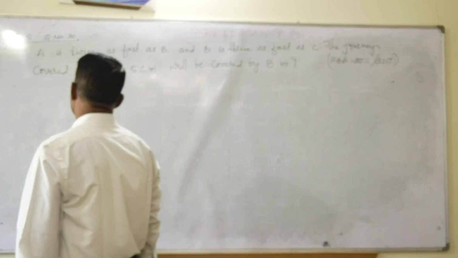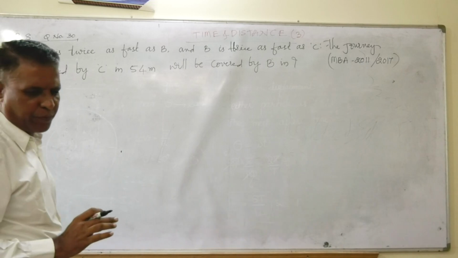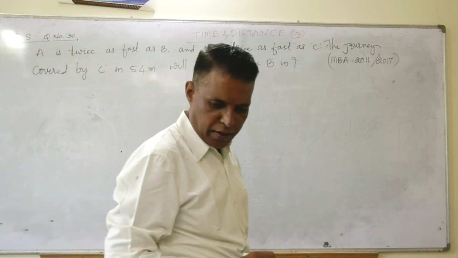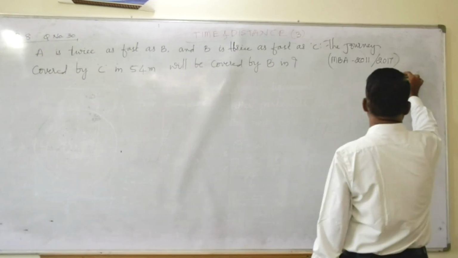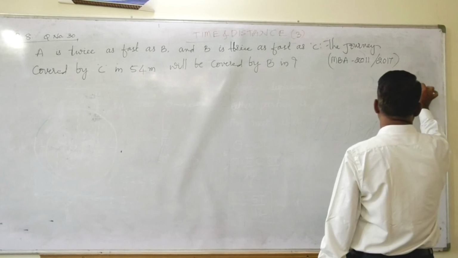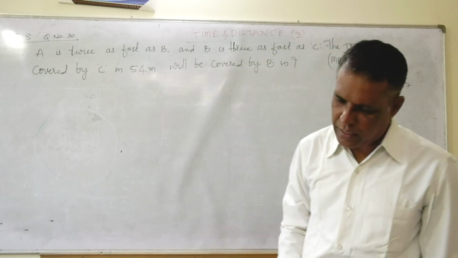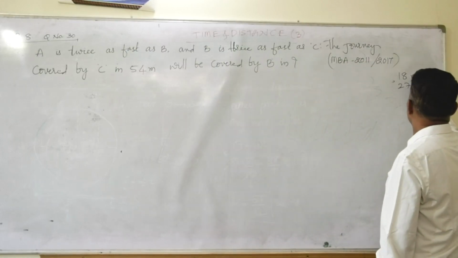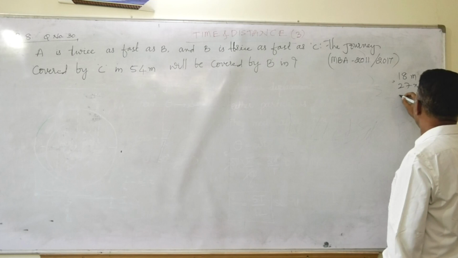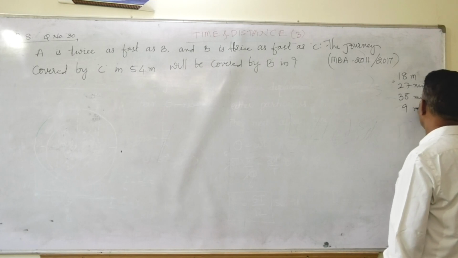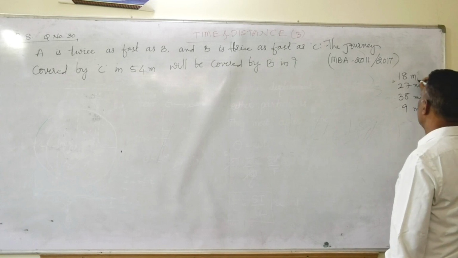The options you will get are 18 minutes, 27 minutes, 38 minutes and 9 minutes, friends. We'll discuss.